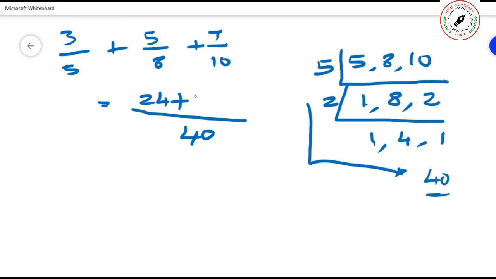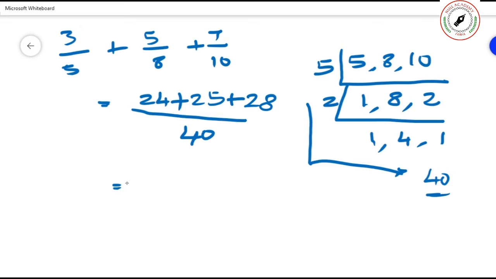Plus, how many 8s are there in 40? 5. So 5 into the above number, which is 5. 5 into 5 is 25. How many 10s in 40? 4. 4 into 7 is 28.